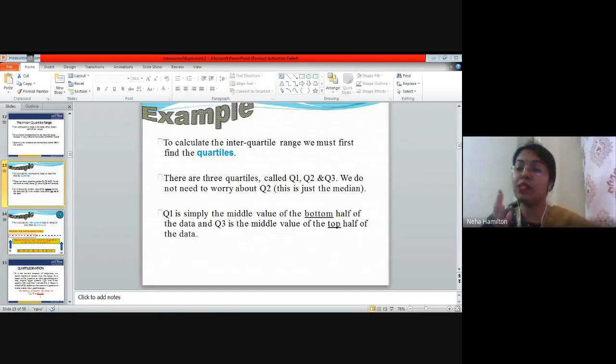It has two parts. The first is measure of central tendency. In central tendency, we find out the middle value of your graph, right? So we find out the mean, the mode, the median. They give you the central point of your data. We have already covered that in the last classes.